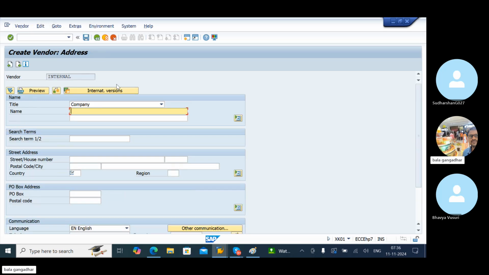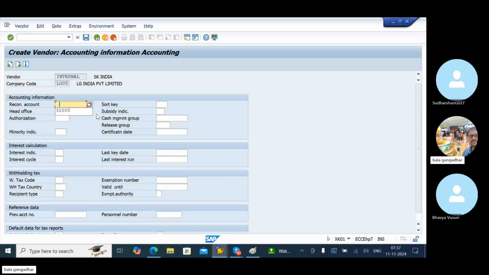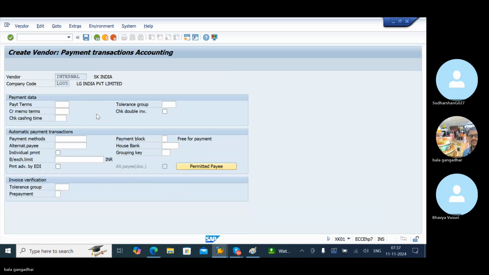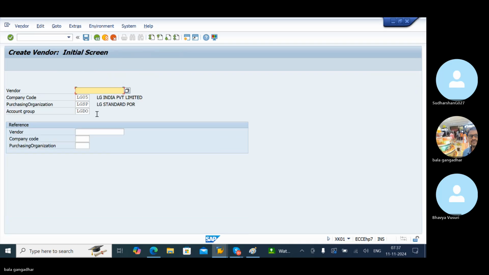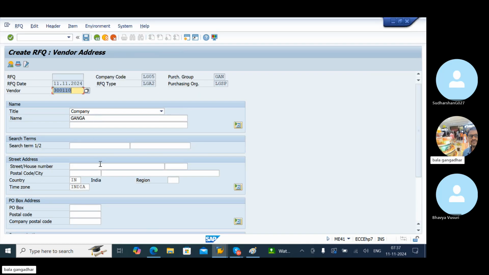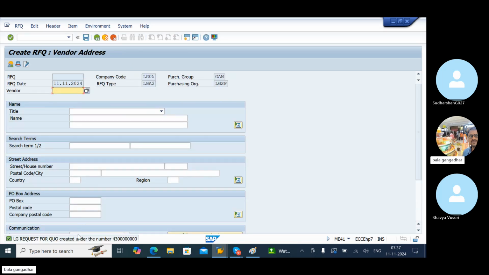Continue means comparison purpose. I need 3 vendors. 3 vendors I am creating. Okay, save. Now check here. Enter. Save. First vendor is created. One RFQ will be generated here. See, one RFQ is generated.